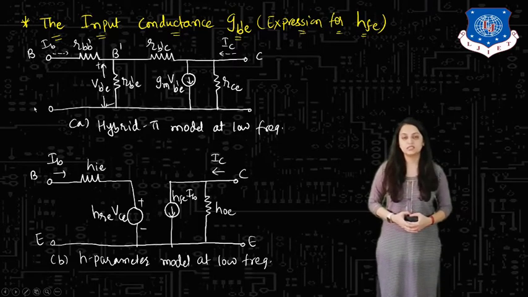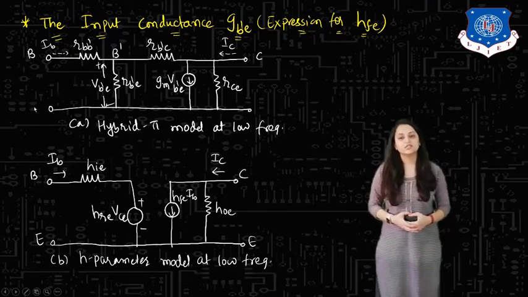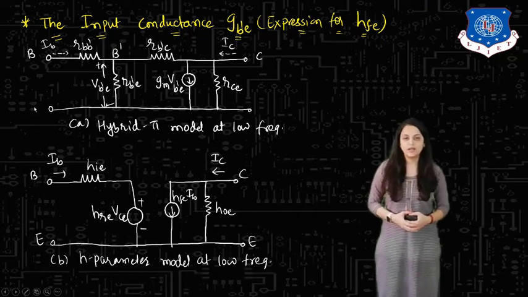Now let us see the next derivation, the input conductance Gb'e, which is the reverse of the resistance Rb'e. That means 1 by Rb'e equals Gb'e. Or else we can consider this as the expression for hfe, the forward current gain parameter for CE configuration.